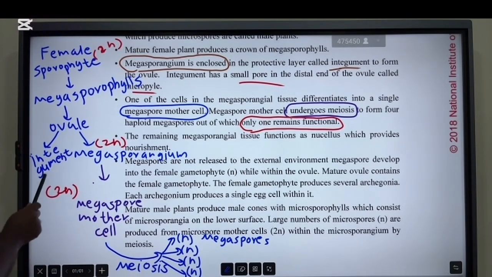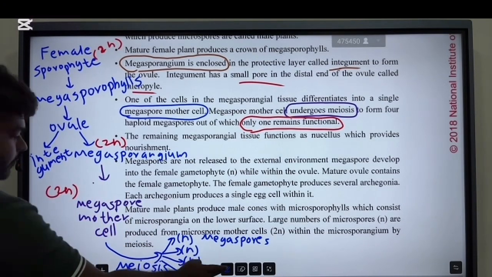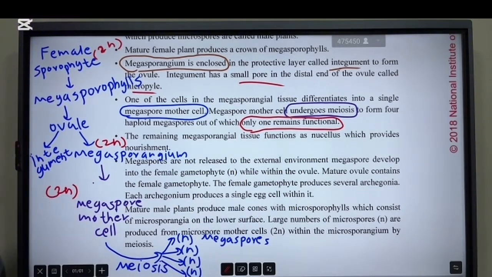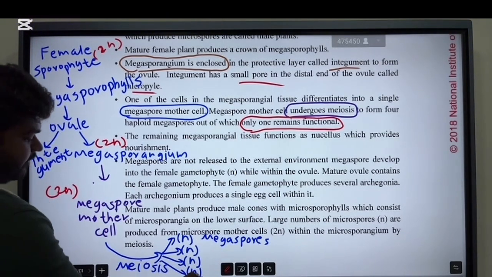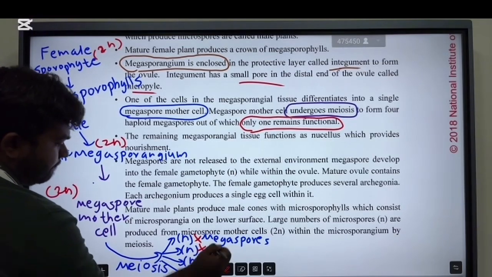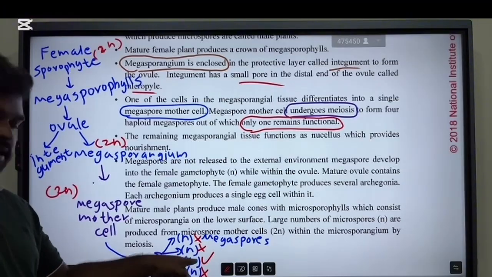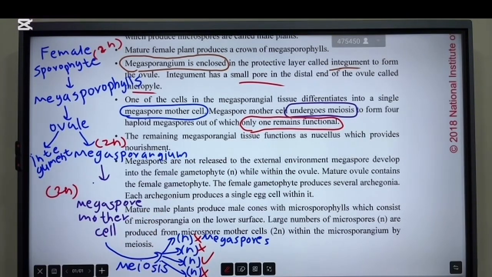That is one cell, but it is diploid. Then this diploid megaspore mother cell undergoes meiosis and produces four megaspores. Out of these four megaspores, only one remains functional, which means the other three are not functional, but only one is functional.